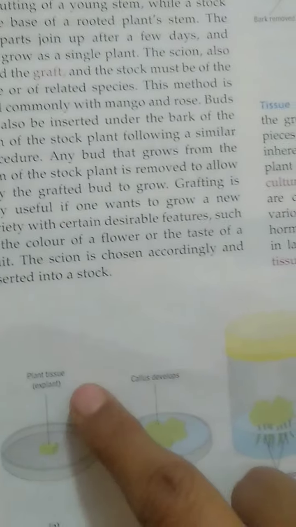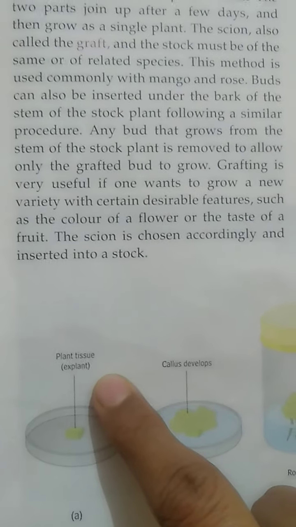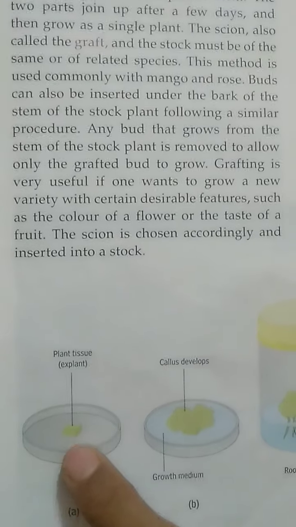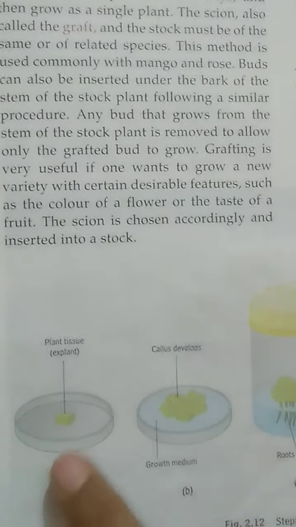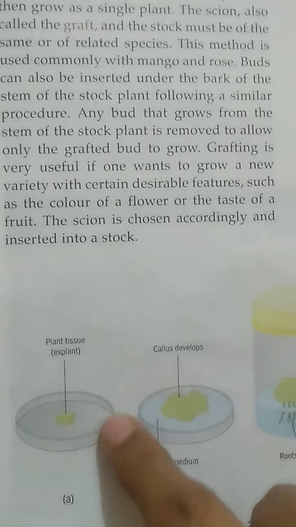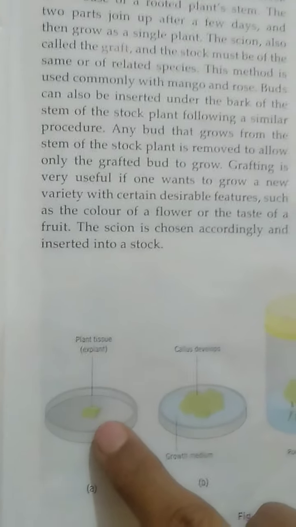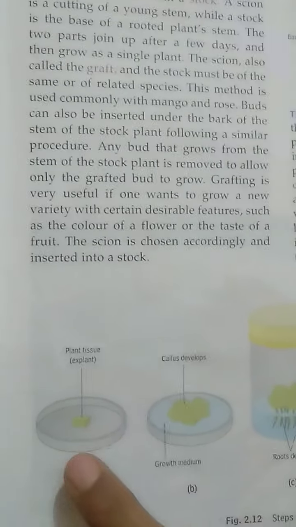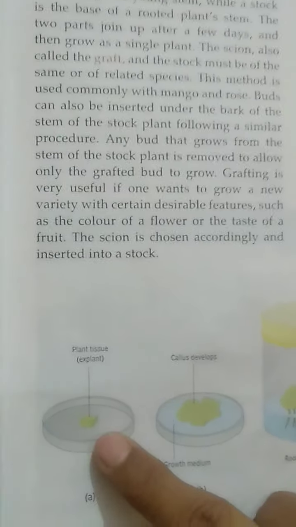Now in this diagram you can see that this is the plant tissue. The part of the plant whose tissues we are taking is known as the explant. So here you can see that the tissues of some part of the plant are taken. Now this tissue is kept in a growth media which has various salts, nutrients, antibiotics and plant hormones.